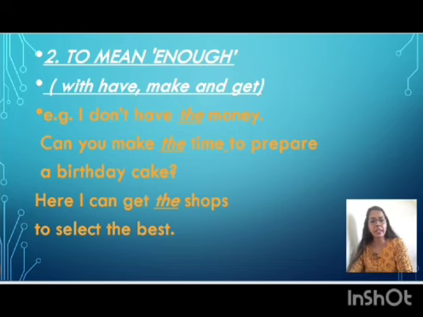Here, I can get the shops to select the best. "The shops" means enough shops. Here, I can get enough shops to select the best.